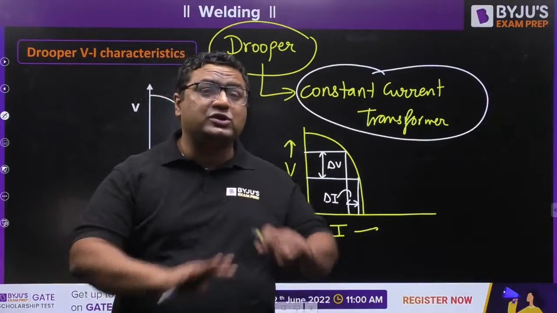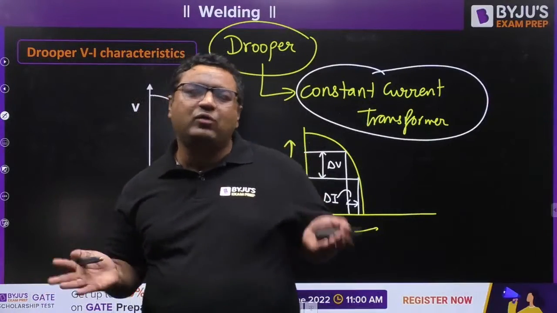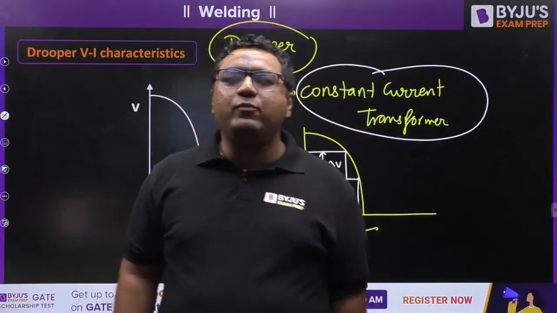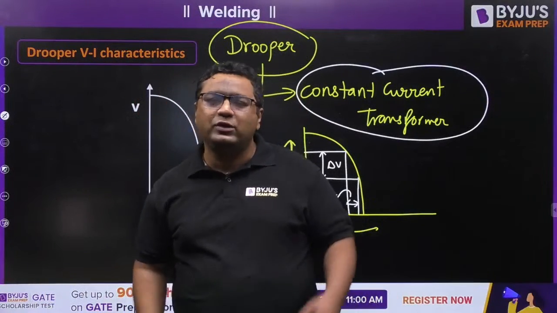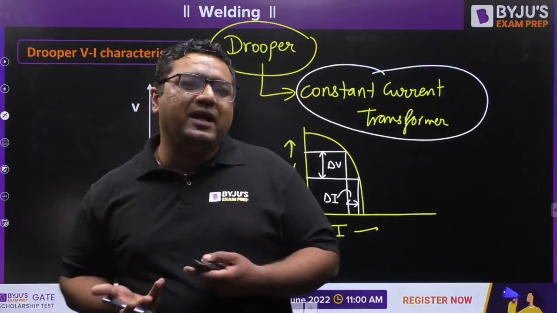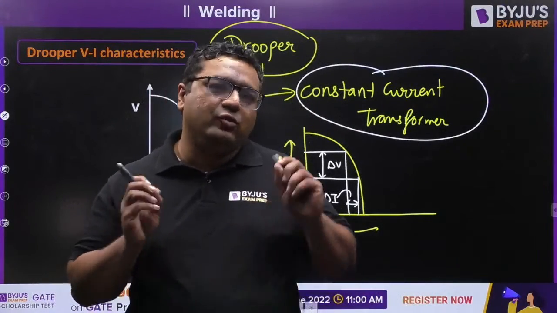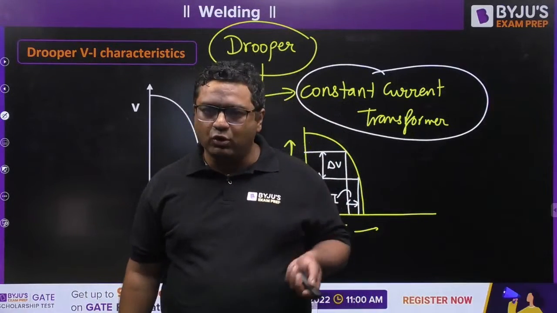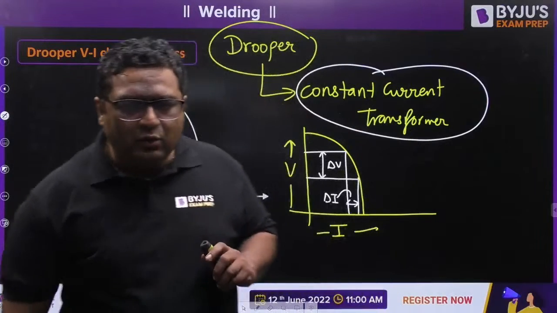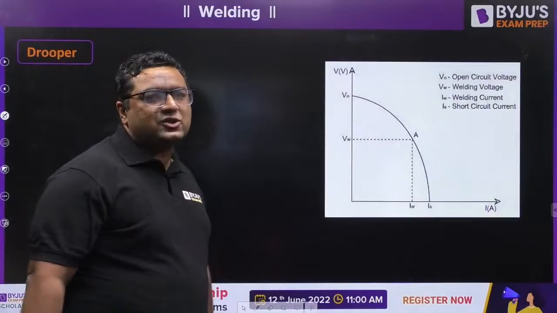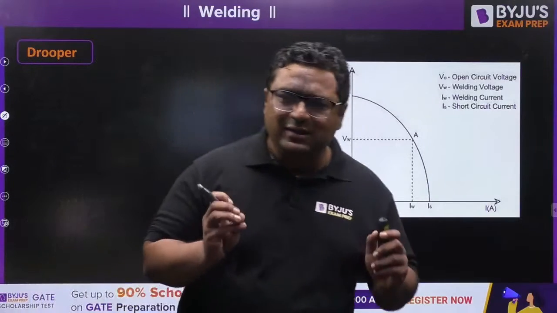But my dear, this was the theory we have seen for the arc welding principle and the first type of arc welding. Now my dear, I am going to give you the formula for the transformer which is used in semi-automatic type of welding, the VI characteristics, and from that a numerical is coming. That numerical we are going to discuss tomorrow. So I am just giving you an idea today. We will start numericals tomorrow only, because this was the first class. So here we have discussed only some basic things.